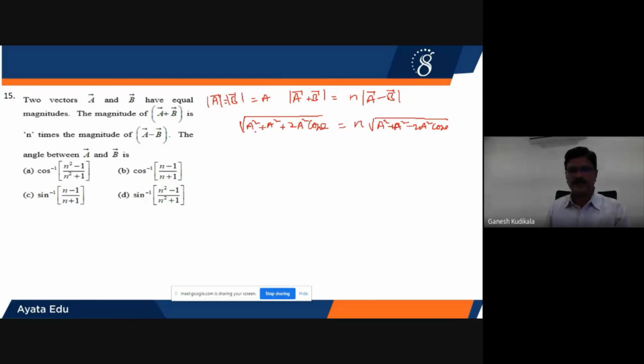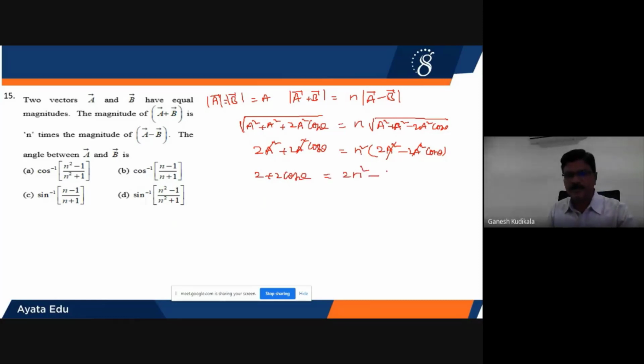Now squaring on both sides, the roots will get cancelled. This is 2A square plus 2A square into cos theta. And on the right hand side, I'll get n square into, inside the bracket, 2A square minus 2A square into cos theta. Okay. Now all A square I can eliminate here. It is what I am going to get now: 2 plus 2 cos theta is equal to 2n square minus 2 into n square into cos theta. Finally, he is asking the angle between them.